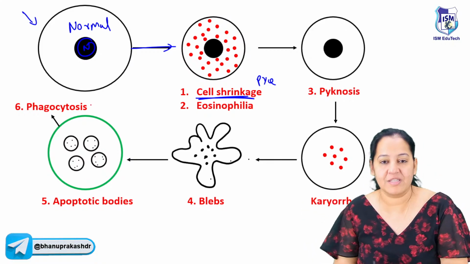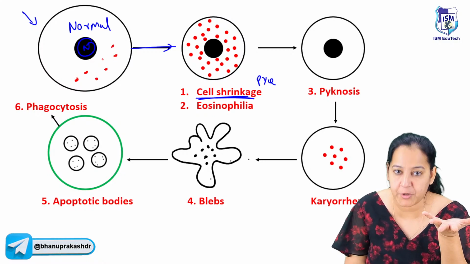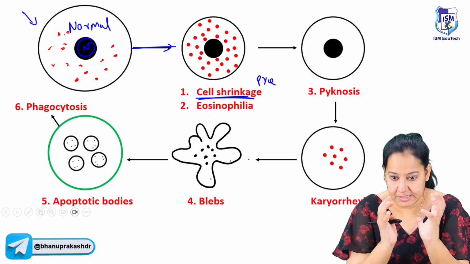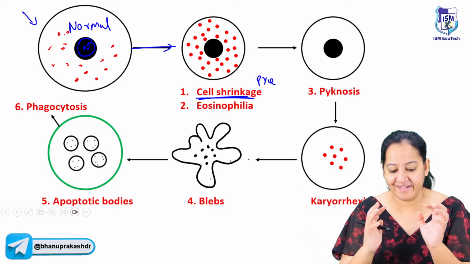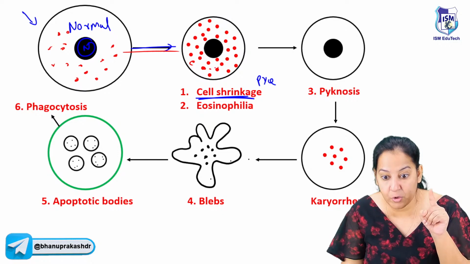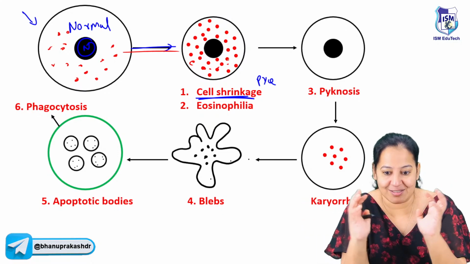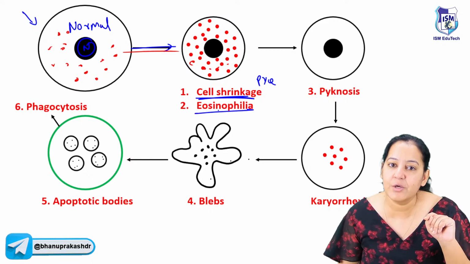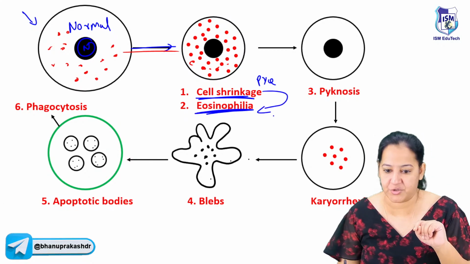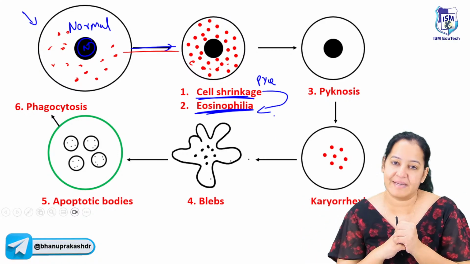Now in the cytoplasm, we have many cell organelles. We have ribosomes, endoplasmic reticulum, mitochondria, multiple structural proteins. They all will come closer, because the cell is shrinking. So the cytoplasm looks more pink in color because of the closeness, the compactness. This is known as eosinophilia. So the second thing that happens is eosinophilia. Actually, eosinophilia is due to shrinkage only. So first thing is cell shrinkage, which leads to pinkishness of the cytoplasm, that is eosinophilia.